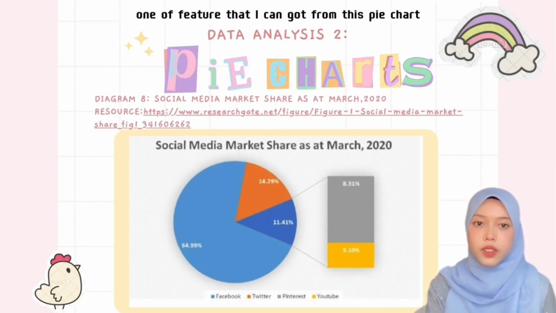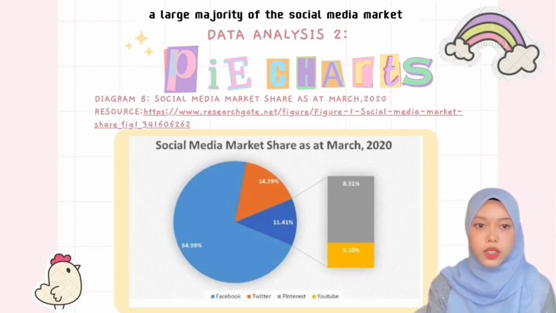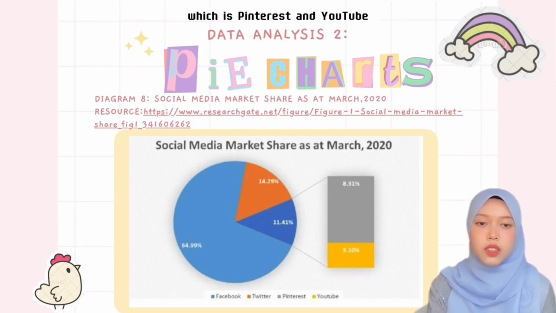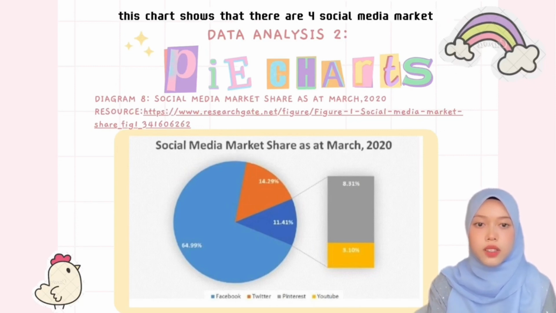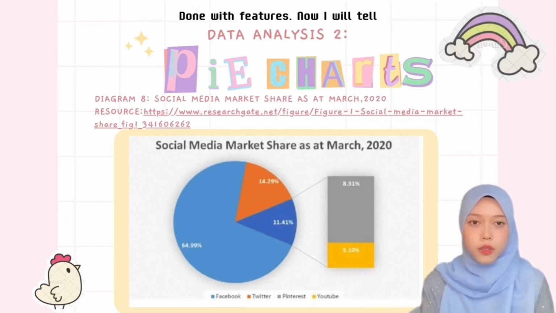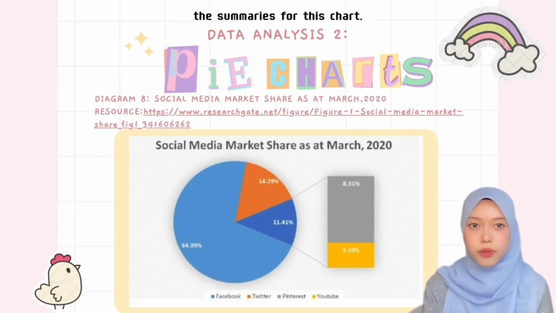One of the features that I can get from this pie chart is, as you can see from the graph, a large majority of the social media market share is Facebook, whereas the least social media market share is others, which is Pinterest and YouTube. The next feature is this chart shows that there are 4 social media market shares as of March 2020. Then with the features, now I will tell the summaries for this chart.